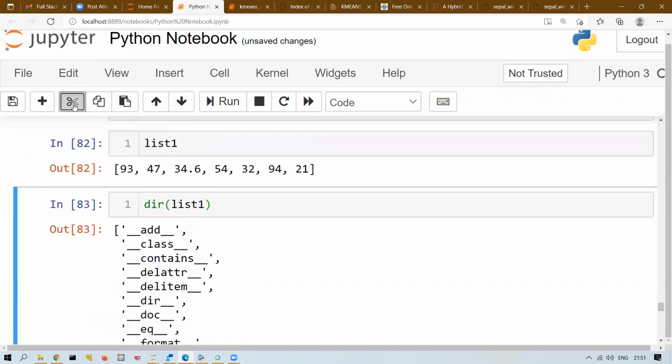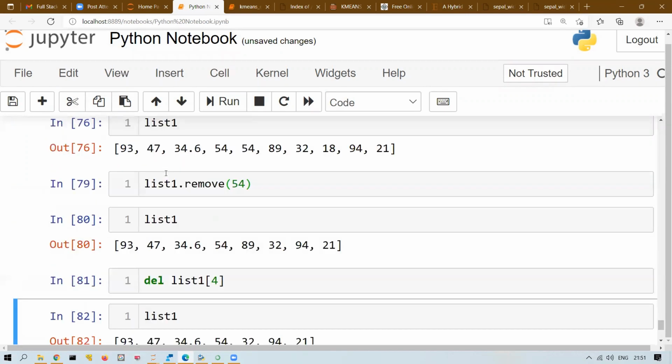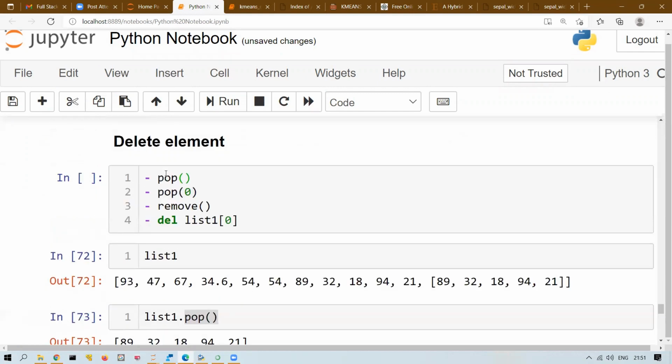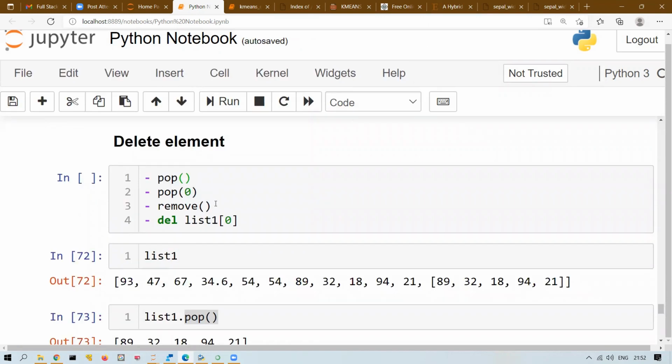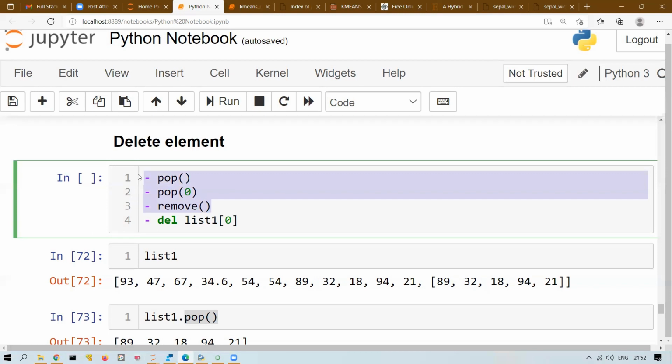Okay, but you can use either del or the remove method. Any one of these you can use, or pop. Pop itself is sufficient. Remove has a different use case. Del is redundant. You can use it, but if you're using pop, you don't need del. But is it clear where to use pop and where to use remove?